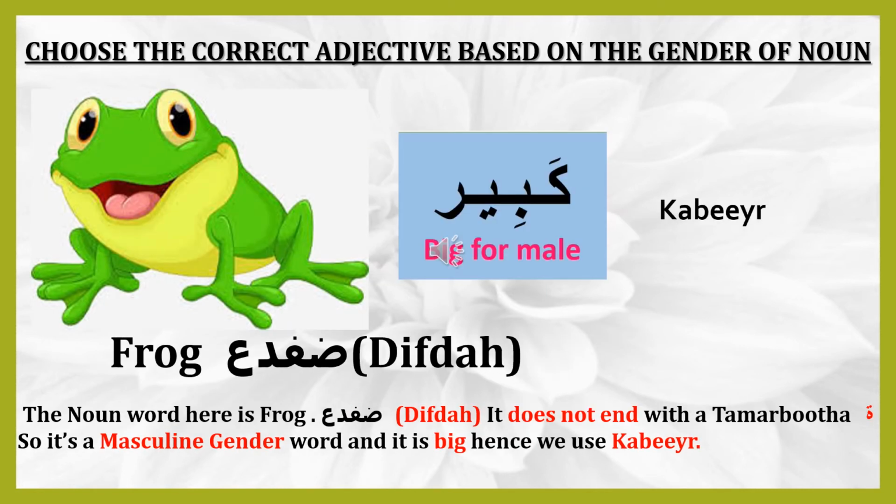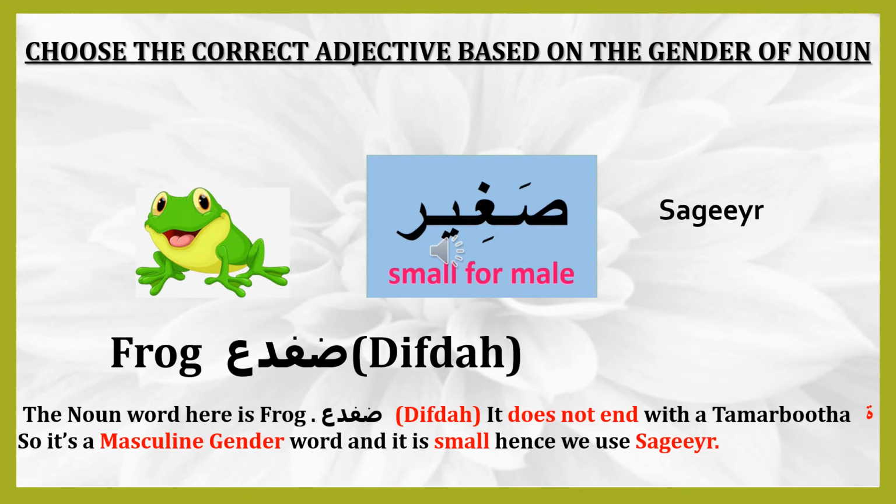Kabir, big for male. Frog, Difta. The noun word here is frog, Difta. It does not end with a Tamar Buddha, so it's a masculine gender word and it is big. Hence we use Kabir. Sagir, small for male. Frog, Difta. Difta does not end with a Tamar Buddha, so it's a masculine gender word and it is small. Hence we use Sagir.